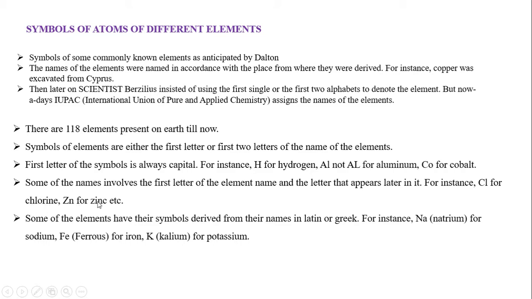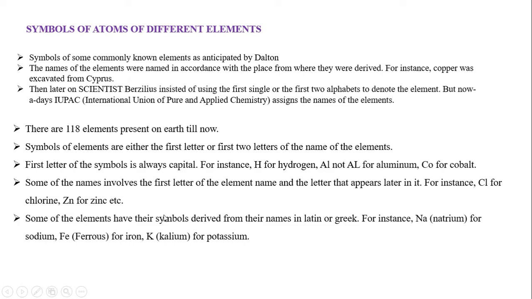For zinc, instead of ZI, it will be Zn. Some elements have symbols derived from Latin or Greek words. For example, sodium is derived from the word natrium, so only Na. For iron, you may ask why F instead of I. It is derived from the word ferrum. If you take potassium, kalium, so we get the symbol K.